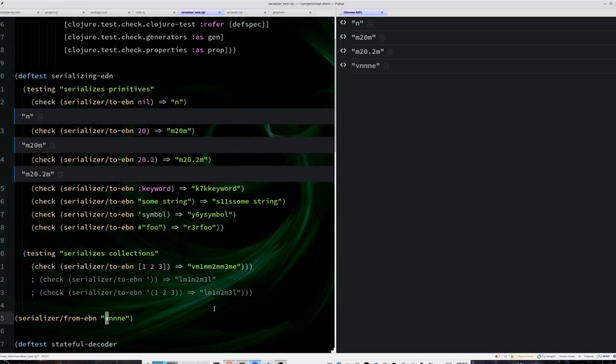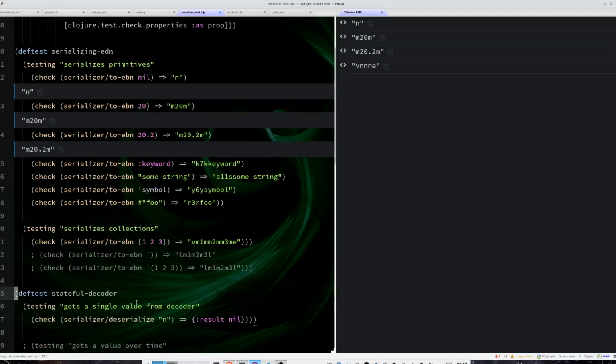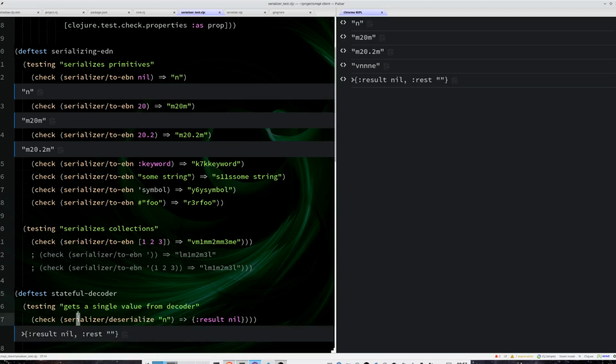So I don't want to try to parse everything and then say, oh, it didn't work, so stop everything and then start again from the beginning when I receive more data, because this is basically a loss of resources, and also because I already did this in the past and it's slow, really slow. So I decided to do a stateful decoder. The first thing for a stateful decoder will be to deserialize the NIL, which is the most basic stuff.